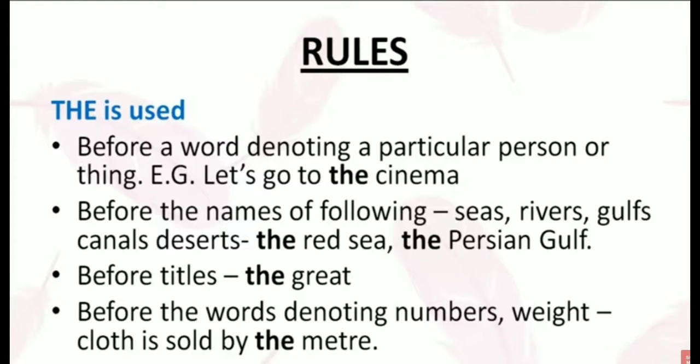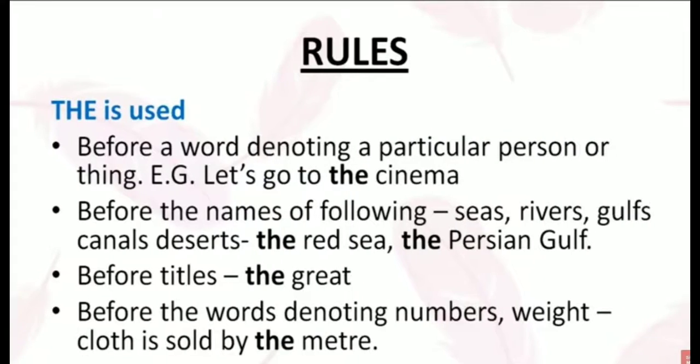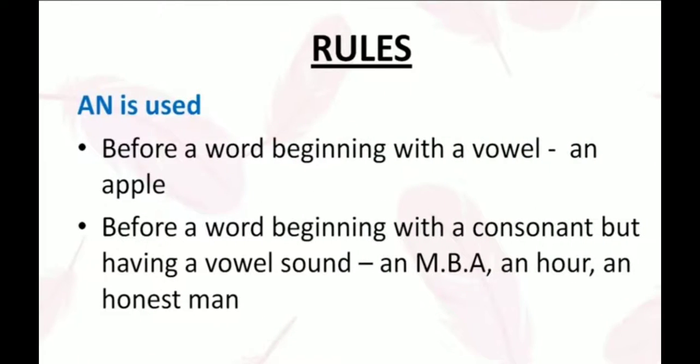Next rule is an. An is used before a word beginning with a vowel, for example, an apple. Also before a word beginning with a consonant but having a vowel sound, like an MBA, an R, an honest man.